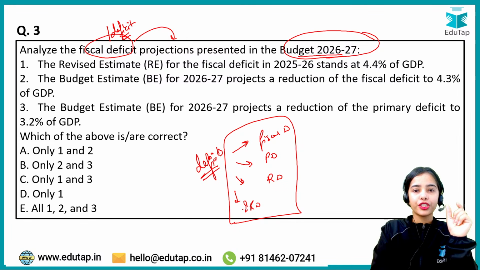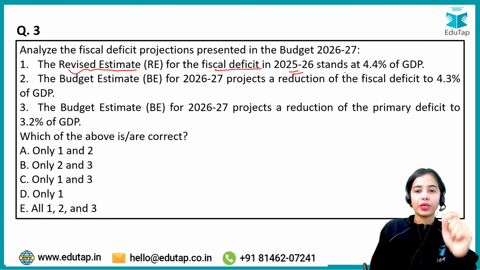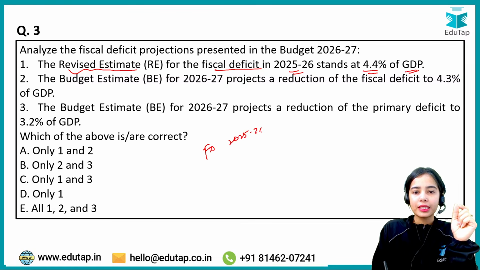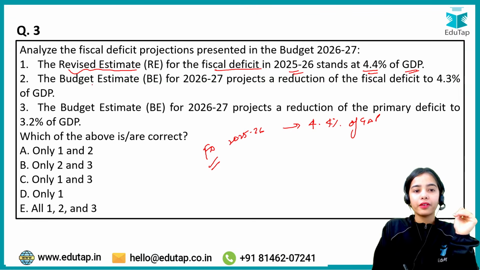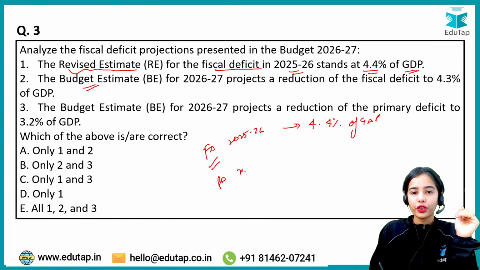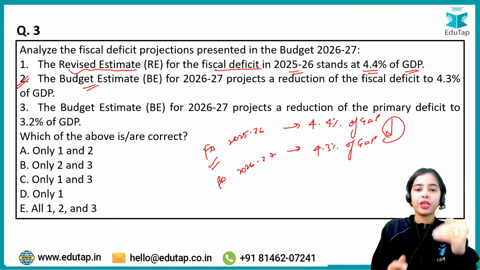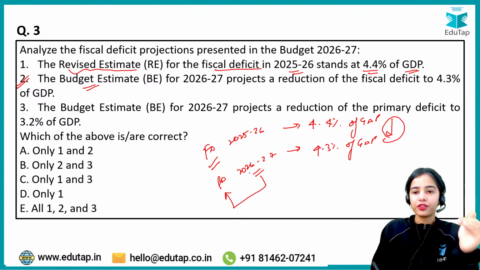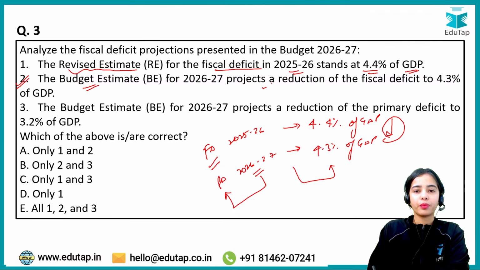The first statement is that the revised estimate for the fiscal deficit in 2025-26 stands at 4.4% of GDP. So the fiscal deficit for 2025-26 was 4.4% of GDP. Yes, right. The budget estimate of the fiscal deficit for 2026-27 is 4.3% of GDP. So there is a reduction in the fiscal deficit that is budgeted. That is good and absolutely correct. The budget estimate for 2026-27 states that the fiscal deficit for the coming financial year will be 4.3% of the GDP. This is the projection that is given.